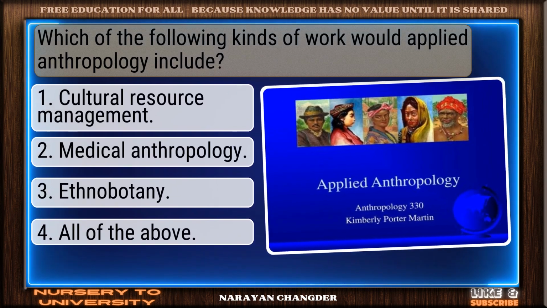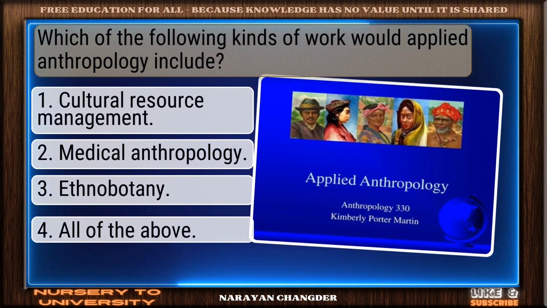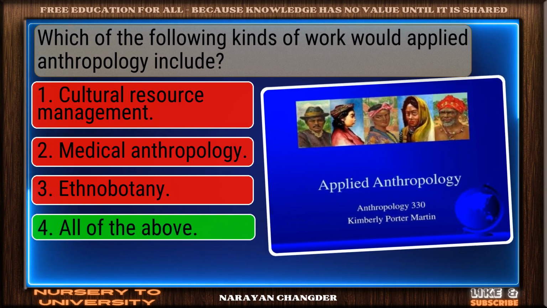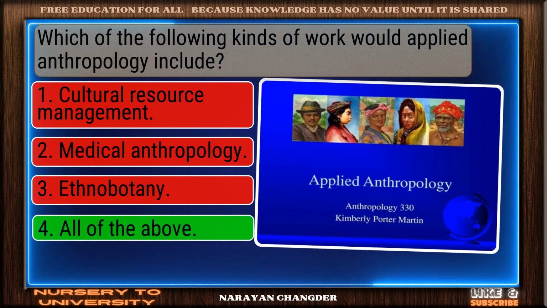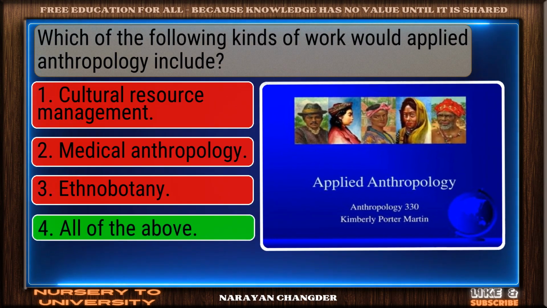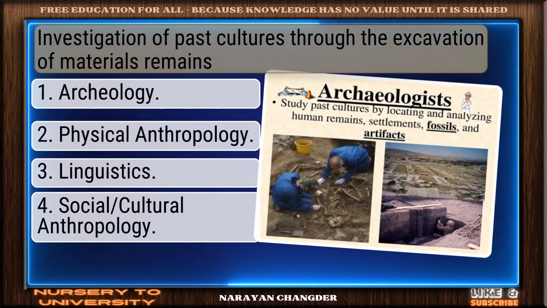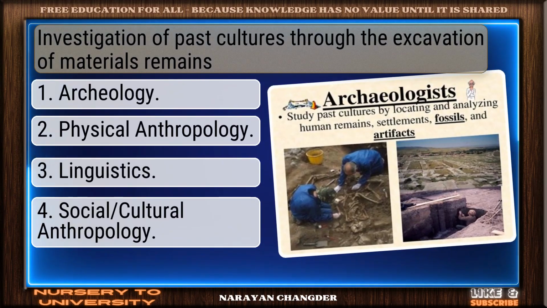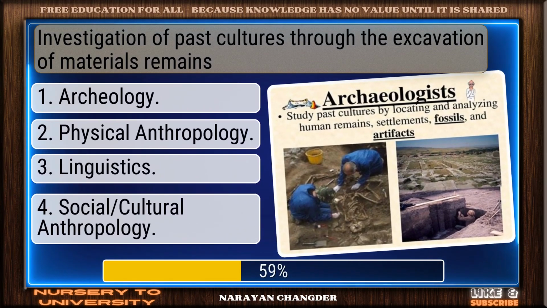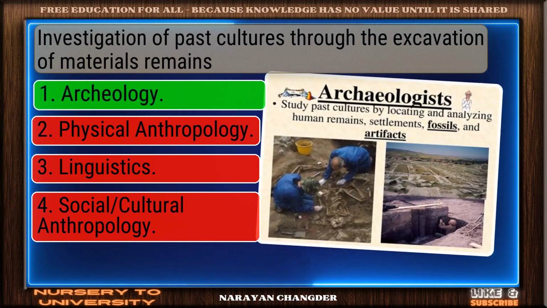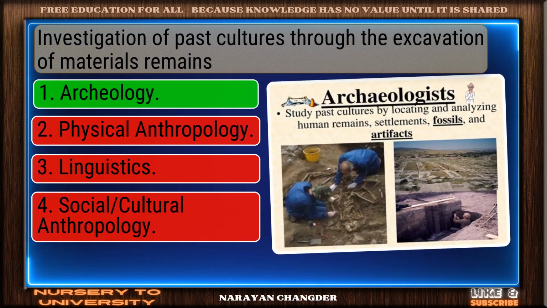Which of the following kinds of work would applied anthropology include? You got it. Your choice, all of the above, is right. Investigation of past cultures through the excavation of material remains. Good thinking. Archaeology is the right answer.